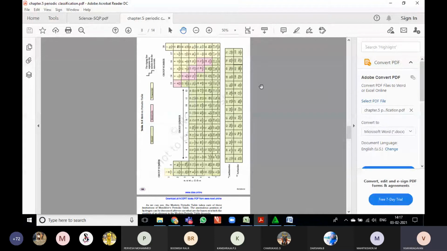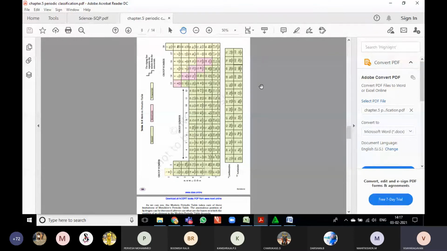All these vertical columns are called groups, and horizontal rows are called periods. There are 18 groups and 7 periods in the modern periodic table. So the zigzag lines represent the presence of metalloids in the periodic table.